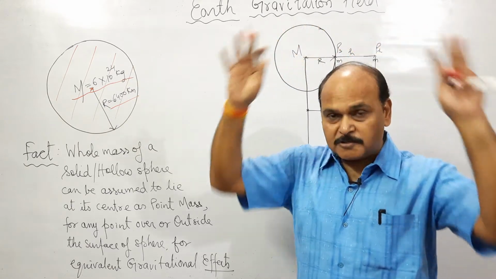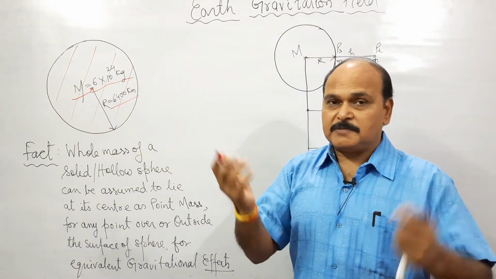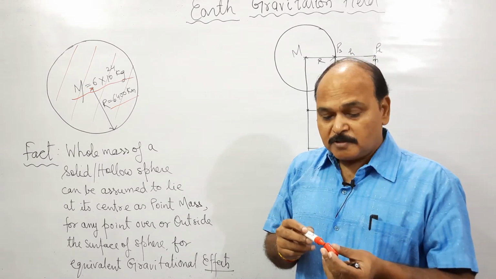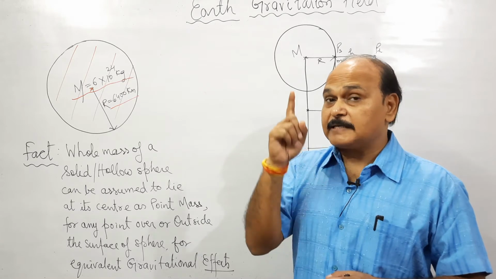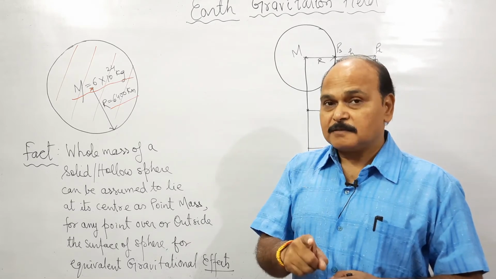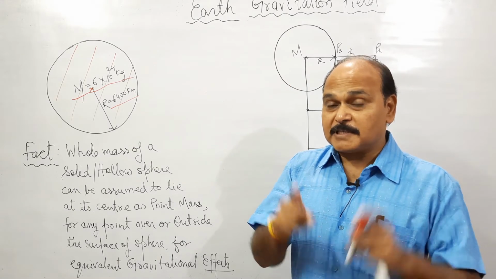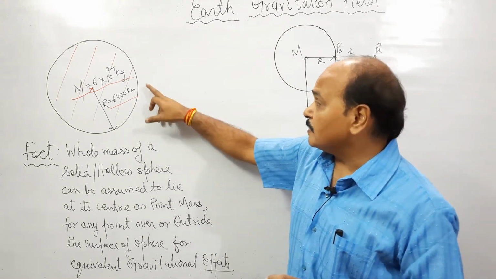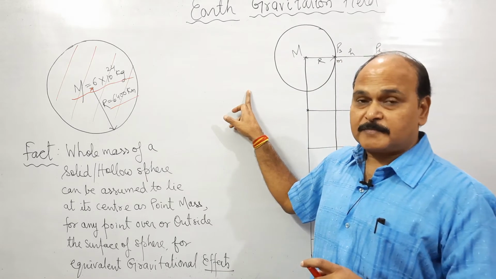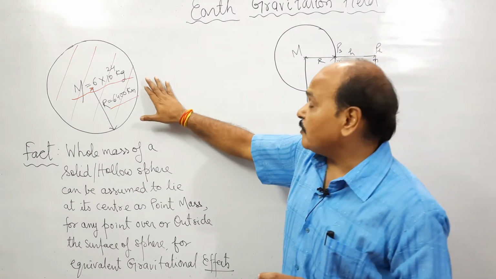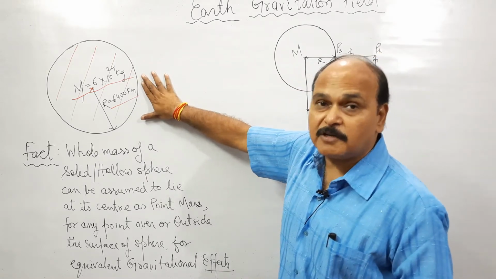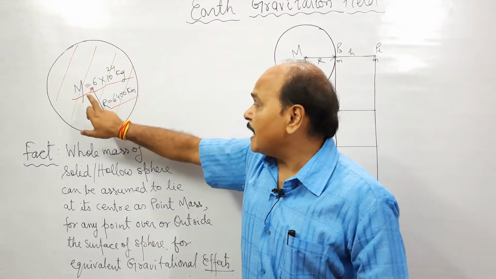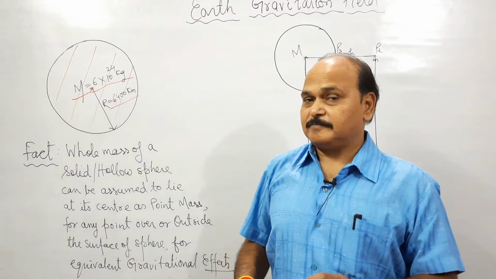This assumption is valid only for those points which are on the surface or outside the surface. So for the points which are on the surface of the sphere or outside the surface of a sphere, the whole mass of the sphere can be assumed to lie at its center as point mass.